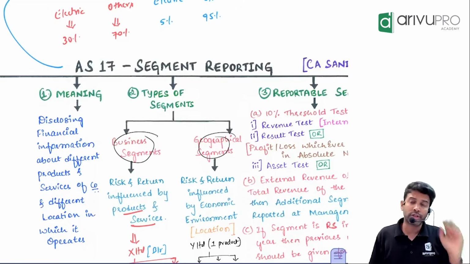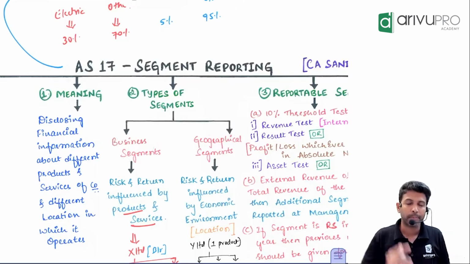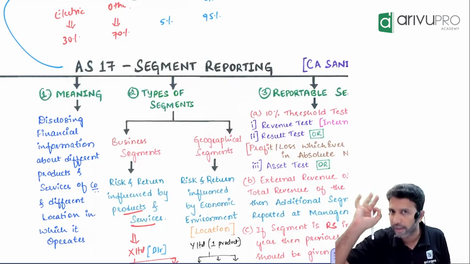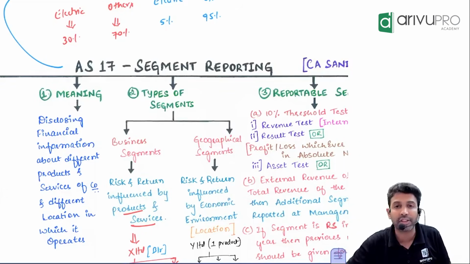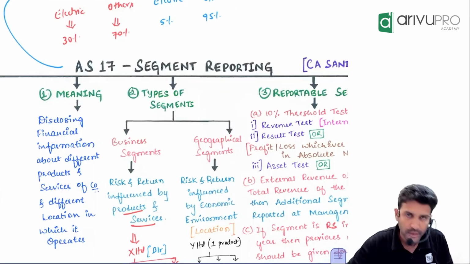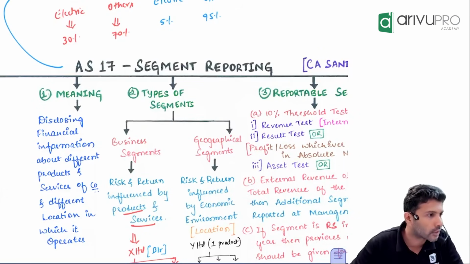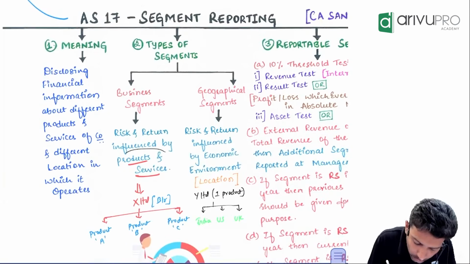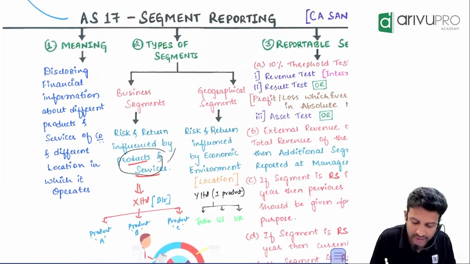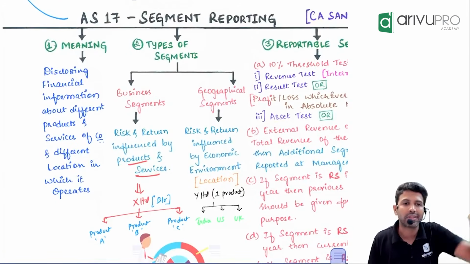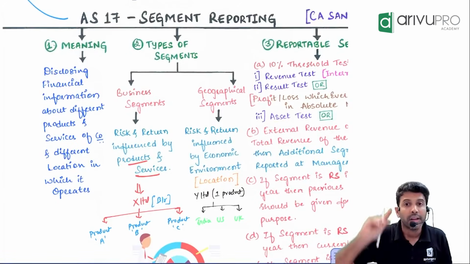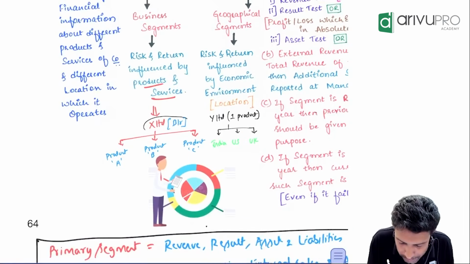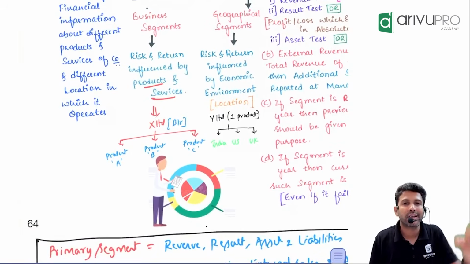Now, when should we follow the business segment? If the risk and reward for a company is based on the product, then you will give the information product wise. That we say is the business segment approach. Like here, let's say there is one company in Bengaluru. They are selling 3 products.